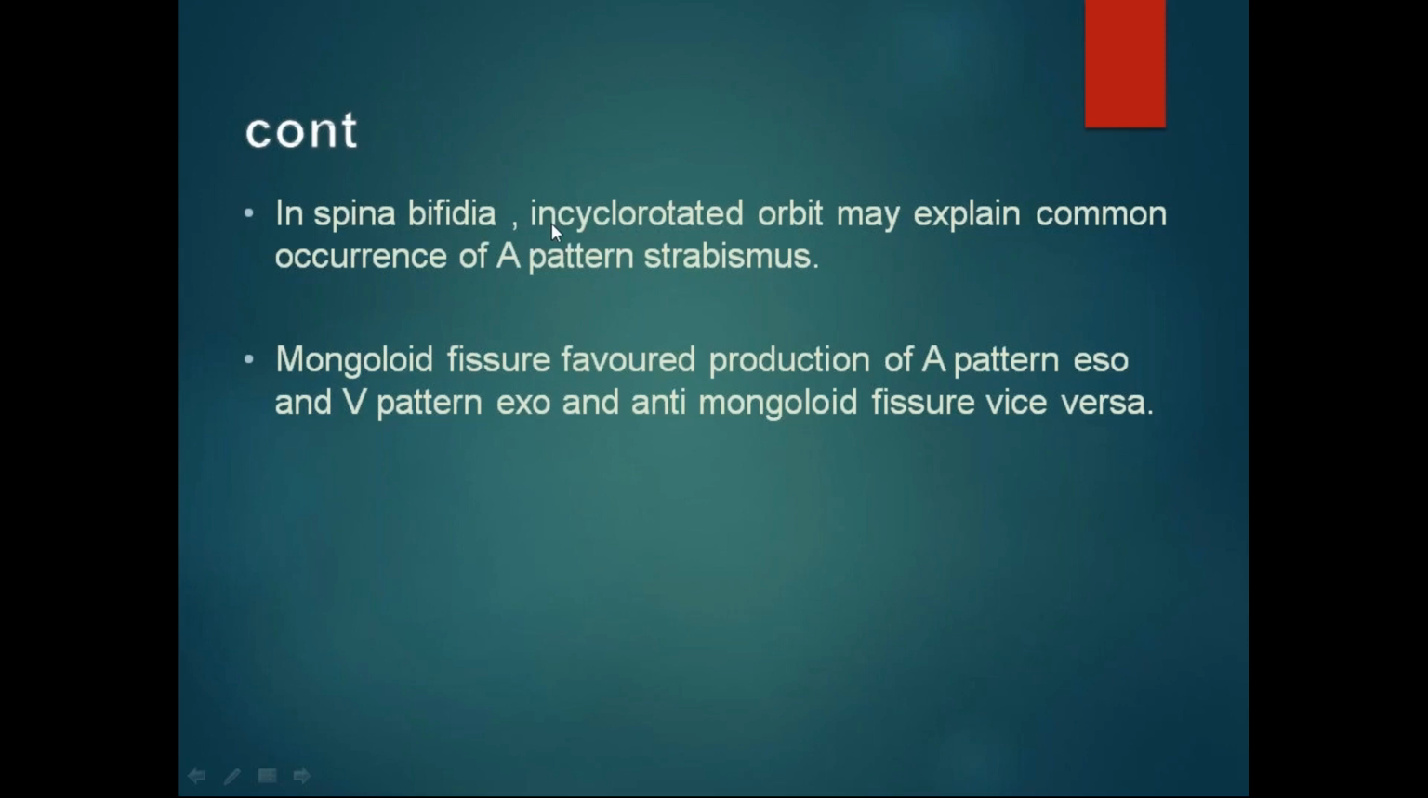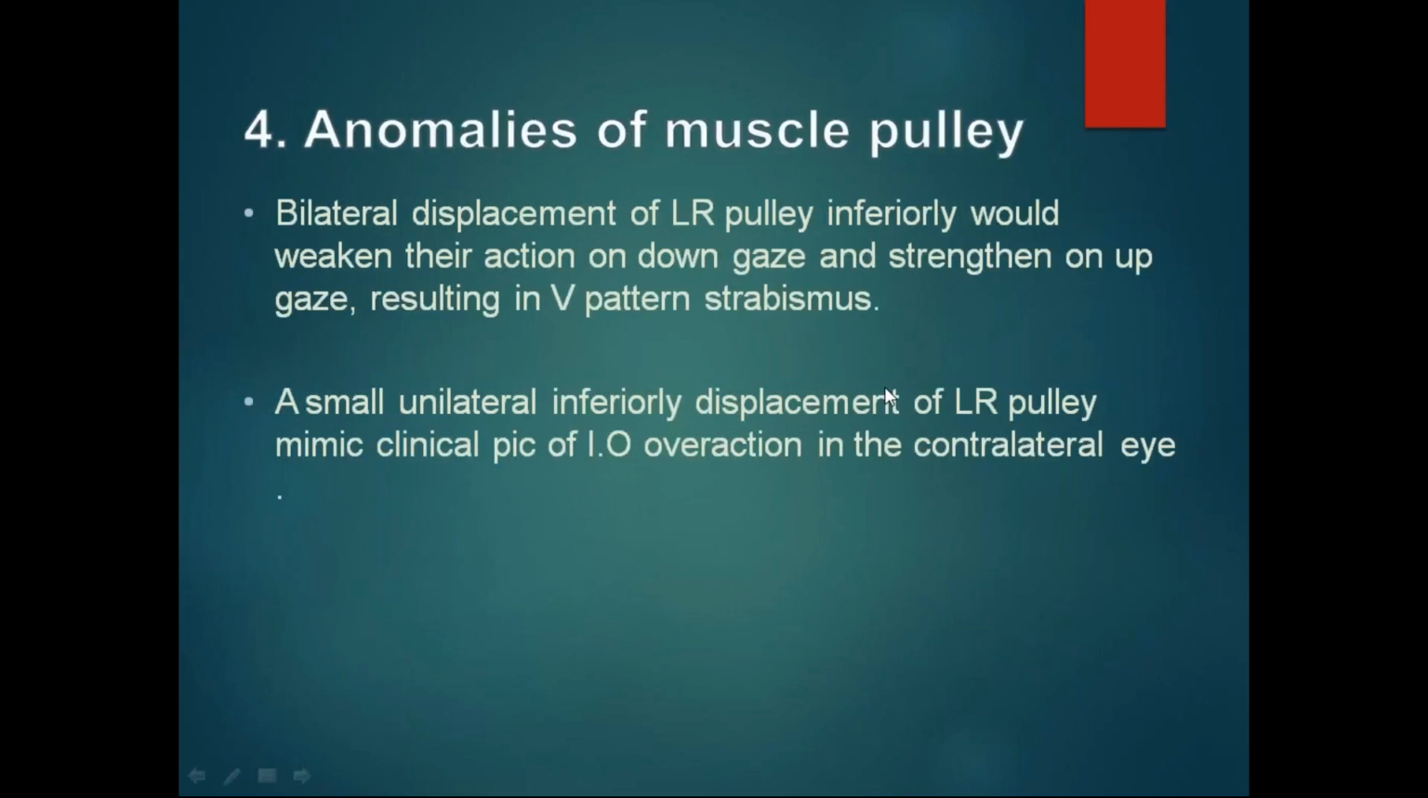Other causes include spina bifida, where an excyclorotated orbit may explain the common occurrence of A pattern strabismus. Mongoloid fissure favors production of A pattern esotropia and V pattern exotropia, and anti-mongoloid fissure vice versa.